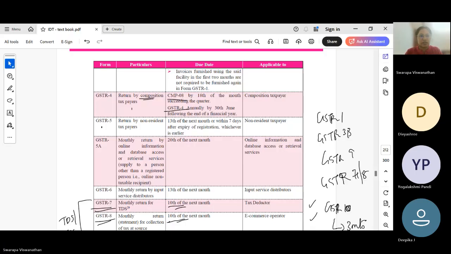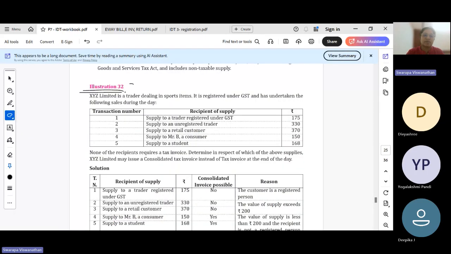Okay, so there was one question in the workbook that I wanted you to try. So let me just share the screen. Question 2. XYZ is a trader dealing in sports items. It is registered under GST and has made the following sales during the day.